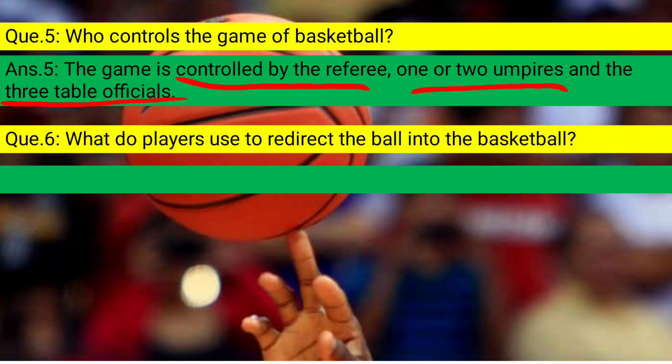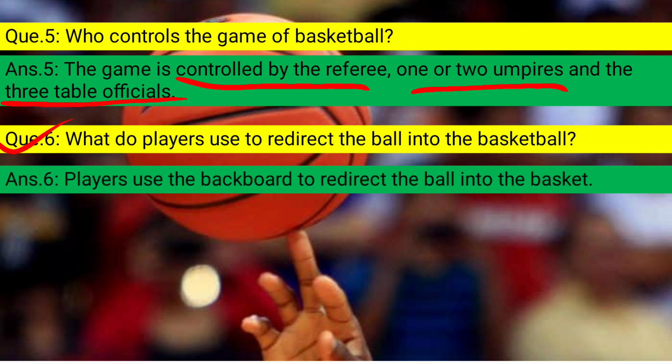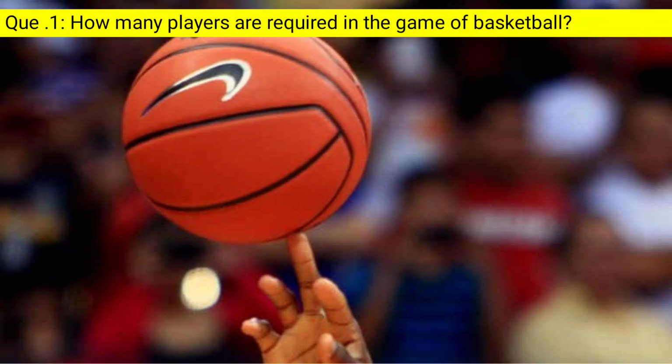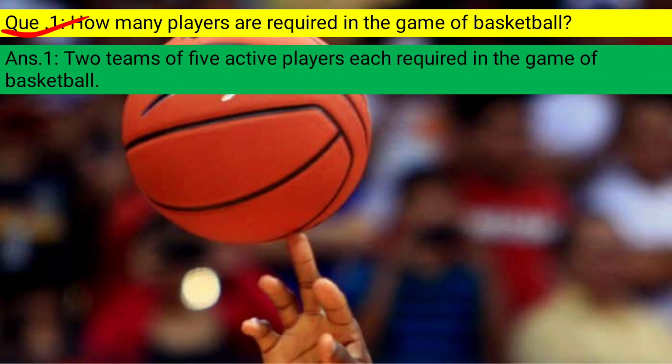Question number 6 is, what do players use to redirect the ball into the basket? So the answer is, players use the backboard to redirect the ball into the basket. Alright. The next question, how many players are required in the game of basketball? So the answer is, two teams of 5 active players each are required in the game of basketball.